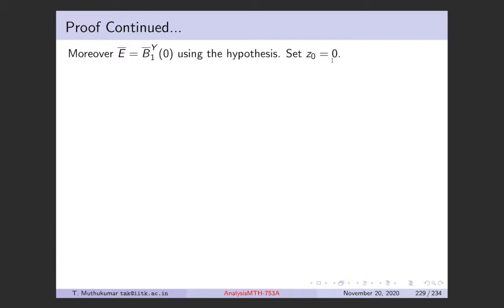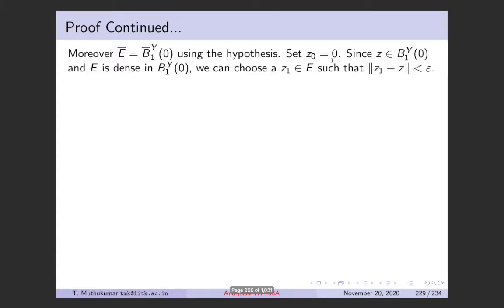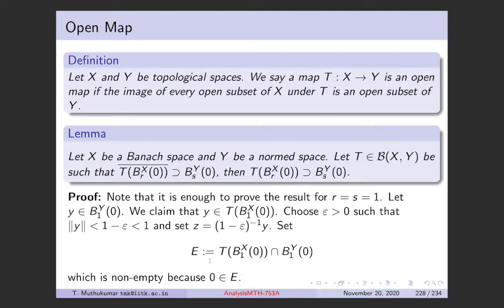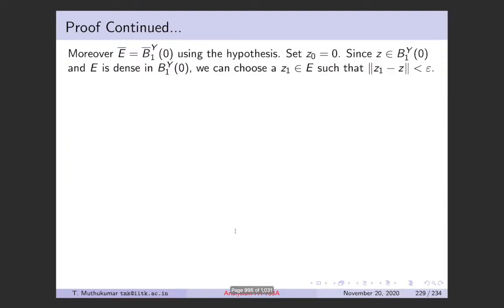Okay. Now we are going to choose the next term in the sequence. So if Z0 is 0, now whenever Z belongs to B1 0, this Z is what we have chosen here, right? This is the dilation by 1 minus epsilon of Y, right? This is in the unit ball by the way we have chosen here. Norm of Z is less than 1, right? So Z is in the unit ball, and E is dense in this ball because E closure is this unit ball.